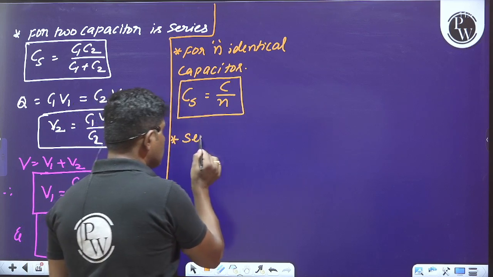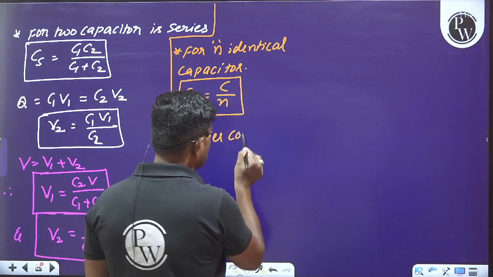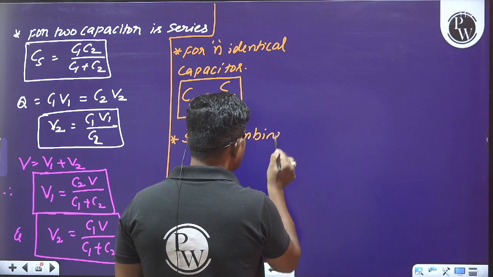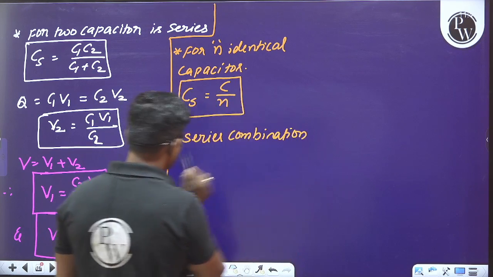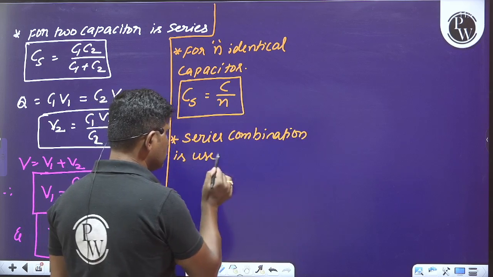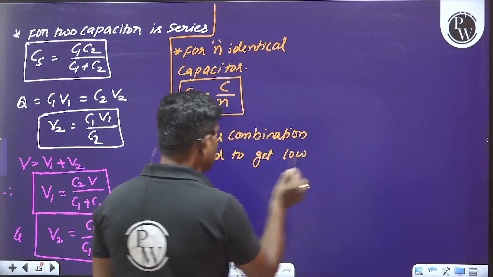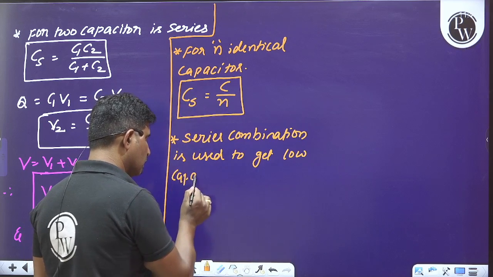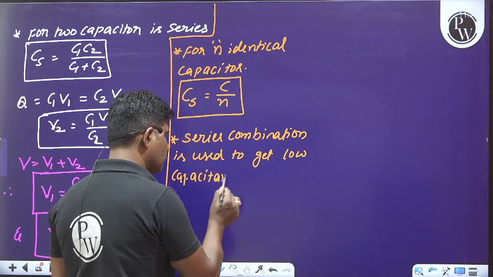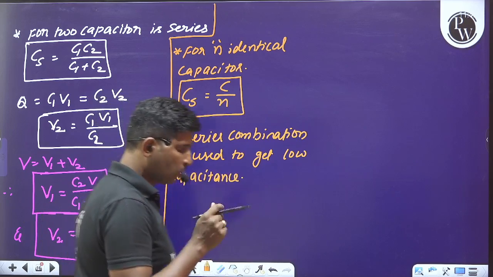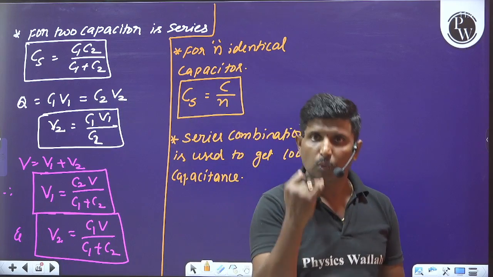Series combination is used to get a low capacitance value. Series combination is used whenever we require low capacitance.